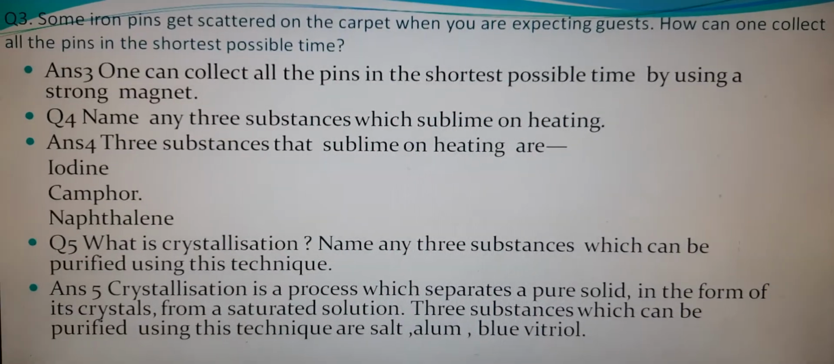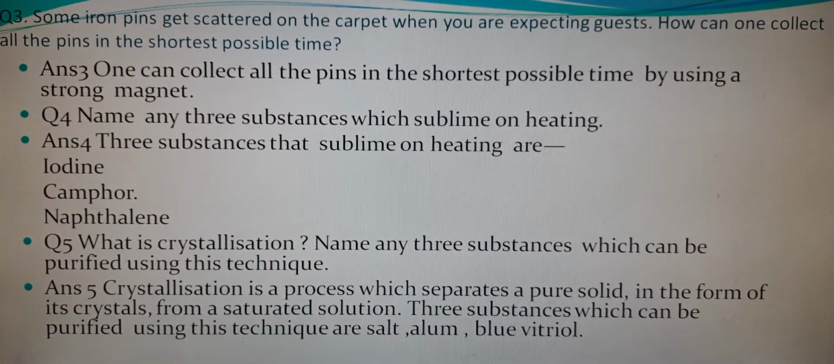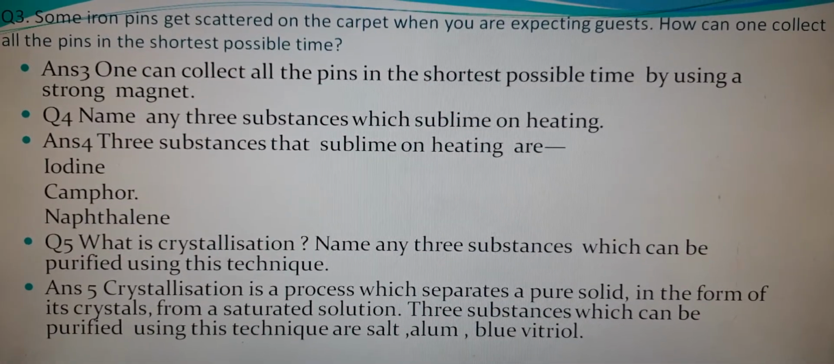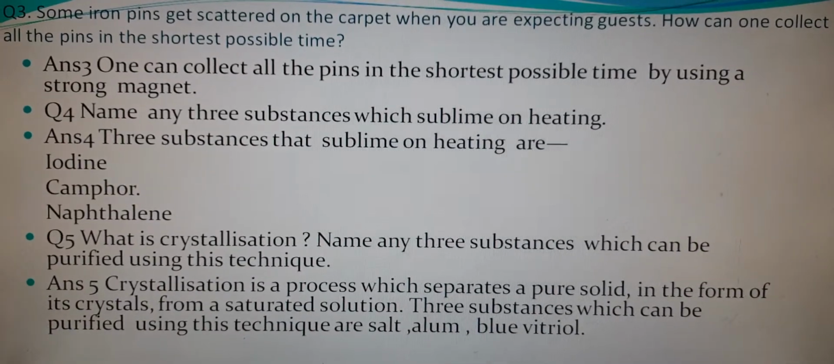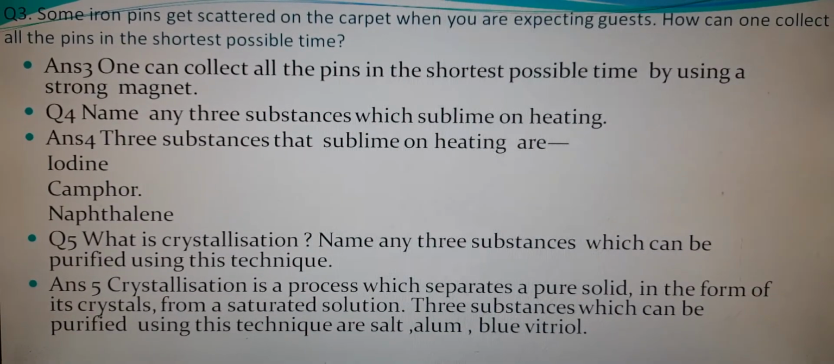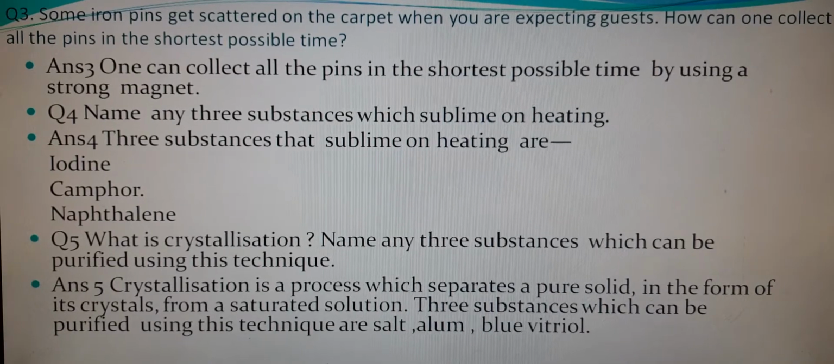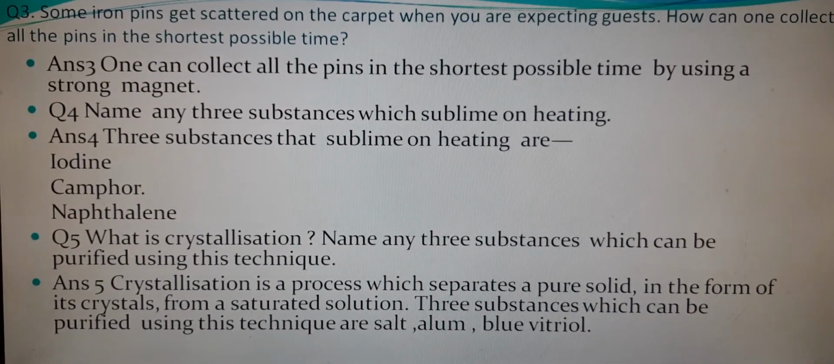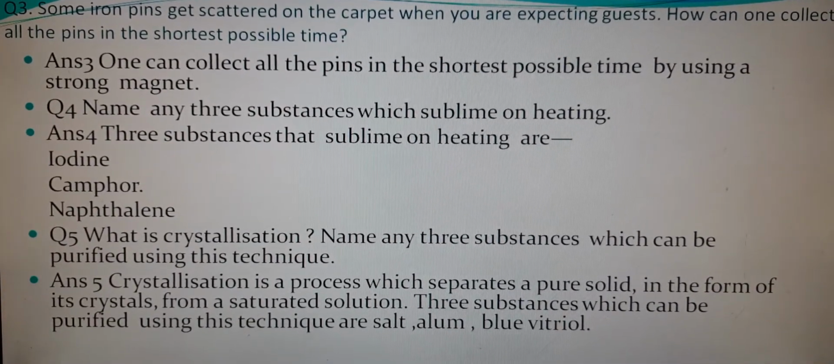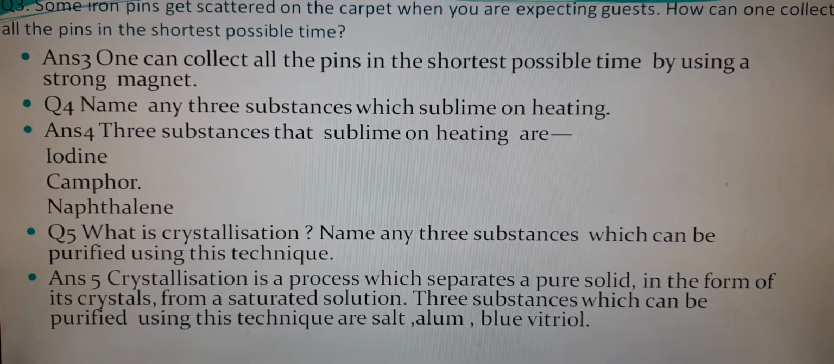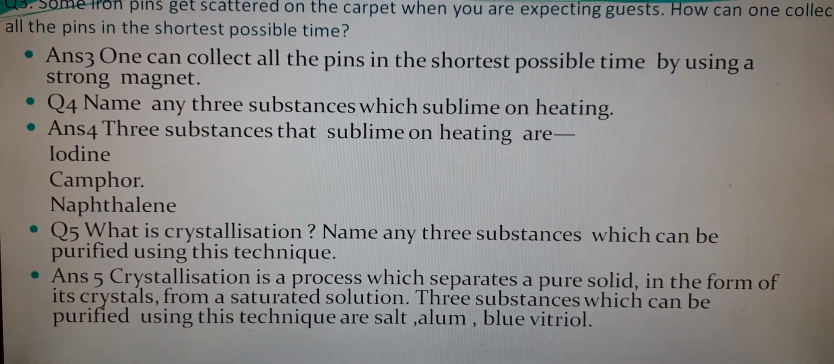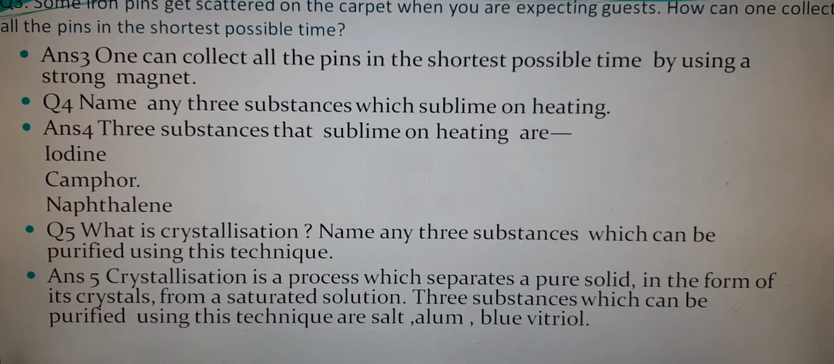Next question is some iron pins get scattered on the carpet when you are expecting guests. How can one collect all the pins in the shortest possible time? So one can collect all the pins in shortest possible time by using a strong magnet because iron is a magnetic material and it will be attracted towards the magnet.